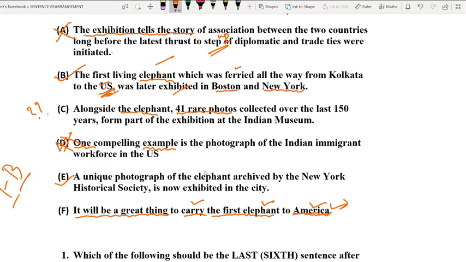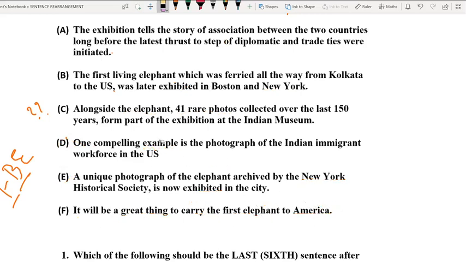Option number E also talks about the unique photograph of the elephant. New York is the place where it has been mentioned as exhibited, and here you can see exhibited directly mentioned. So option number E is going to be your third sentence. Let me tell you again, F, B and E are the first three options that we have found so far by thoroughly assessing and weighing all the options.